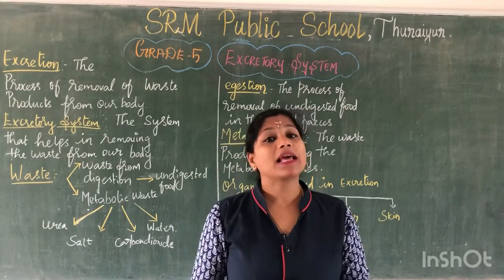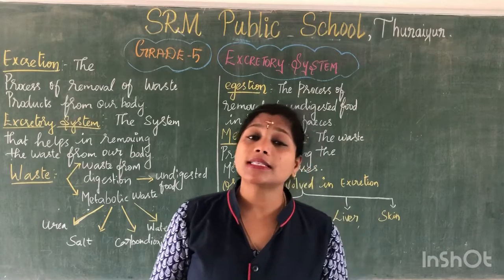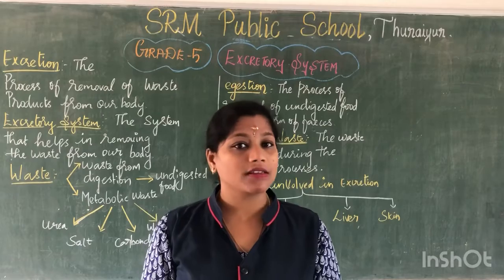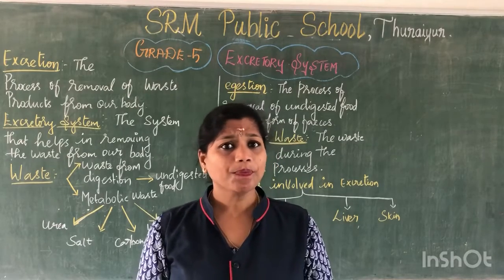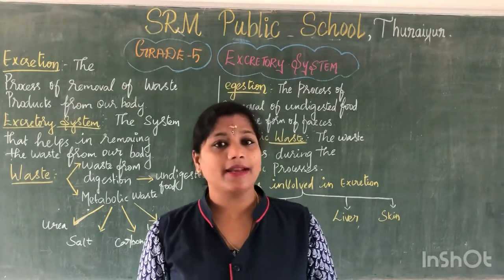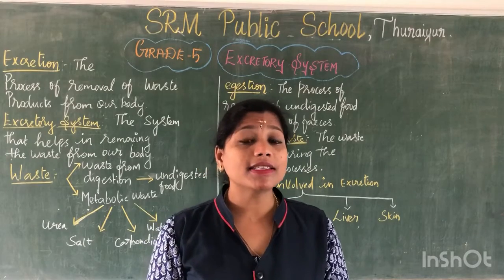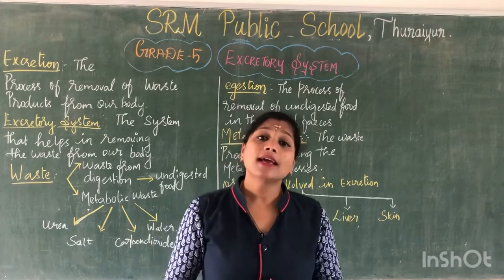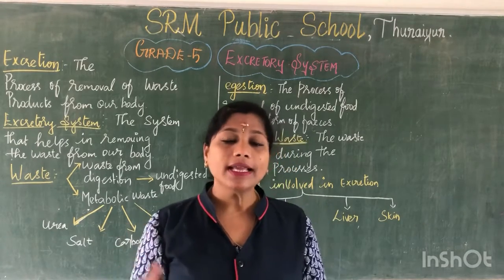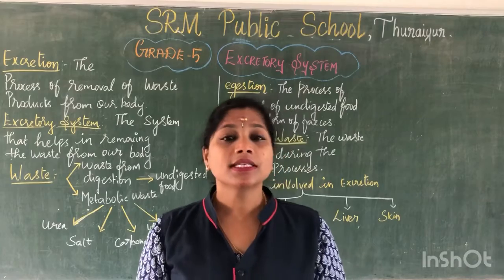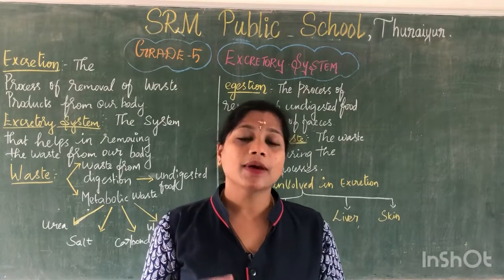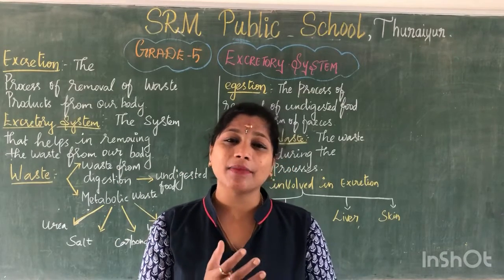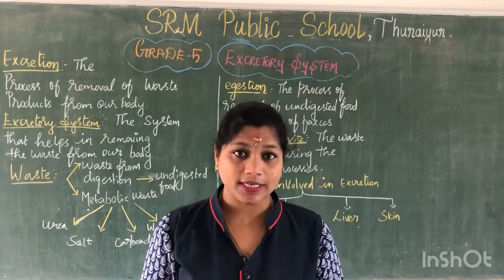Next is the liver. What does it do? It clears all the drugs and toxic materials present in our blood. Clear all of you? The liver is the heaviest organ. It removes the dead red blood cells, and it removes the excess toxic substances present in the blood.